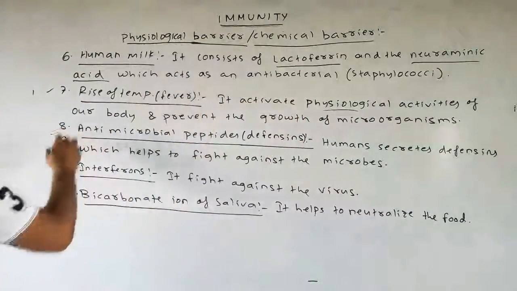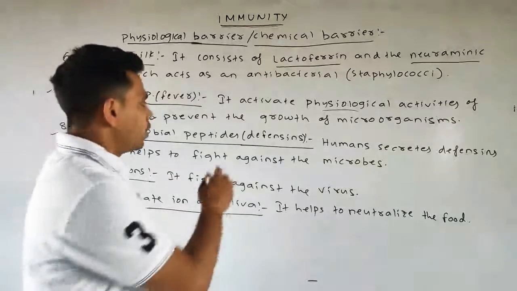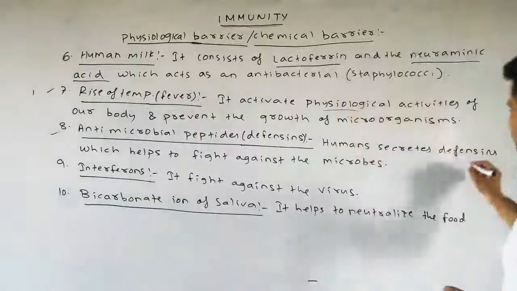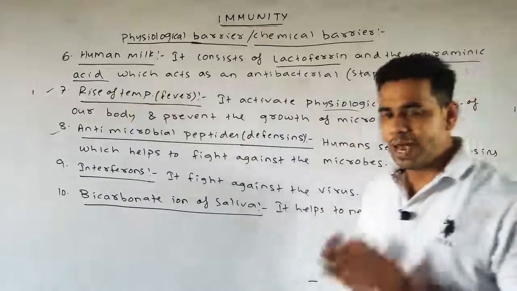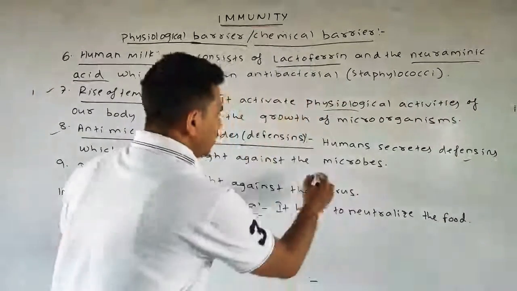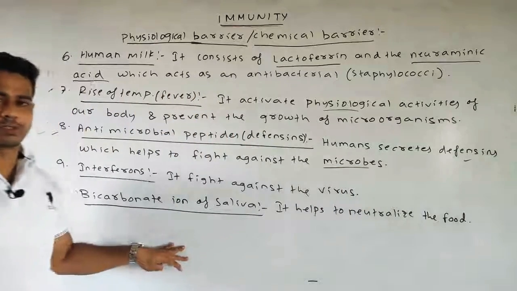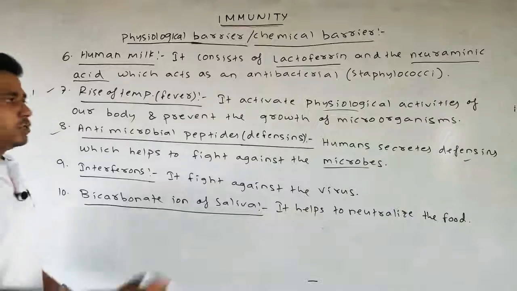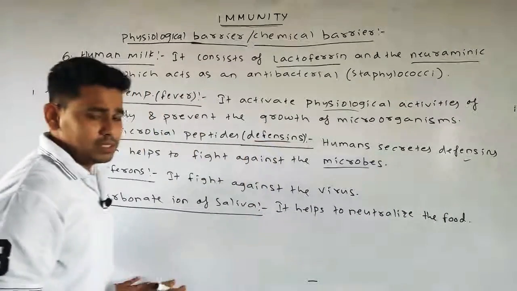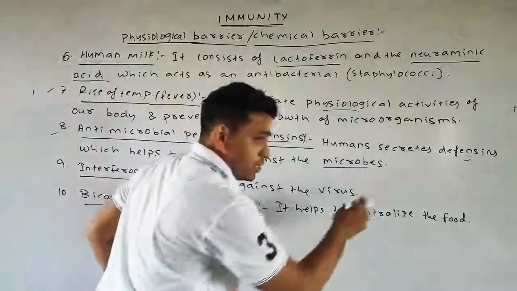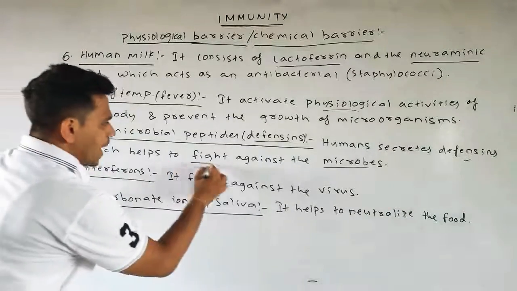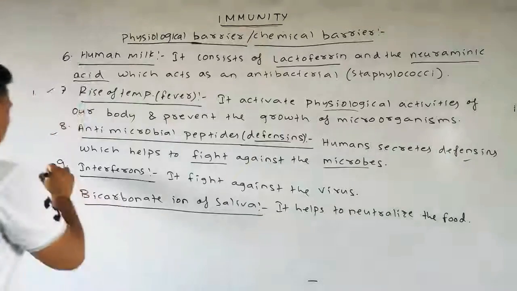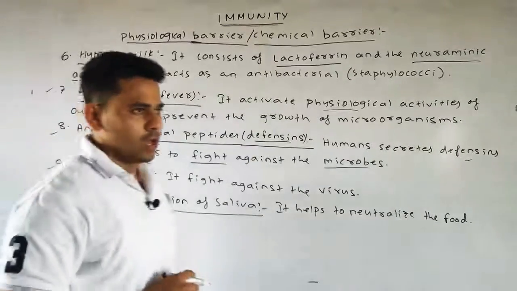Next are antimicrobial peptides, or defensins. Humans secrete various defensins, which act as antimicrobial peptides and help to fight against microbes or microorganisms. Then the ninth one is interferon.